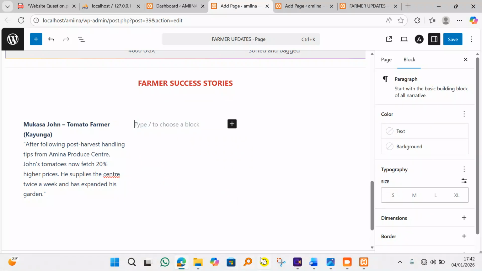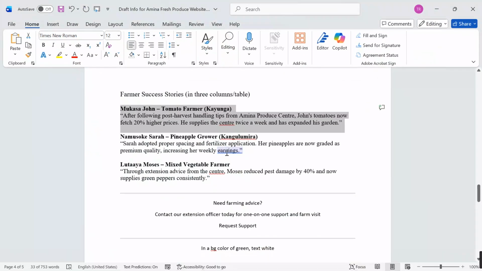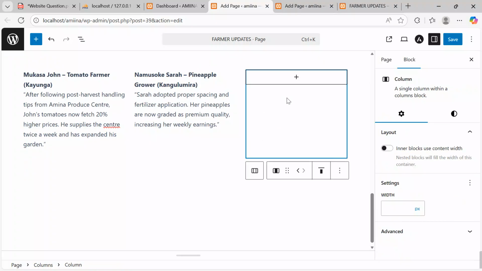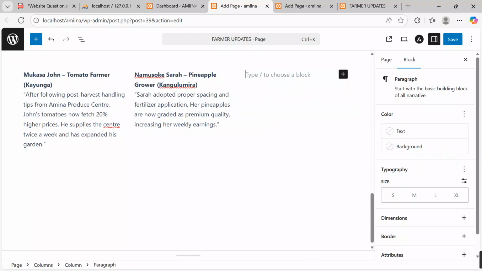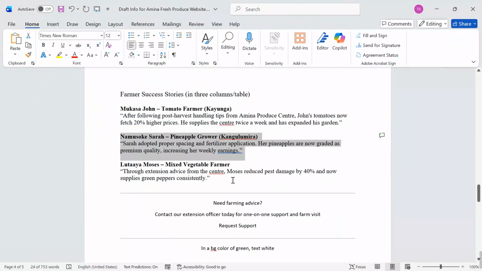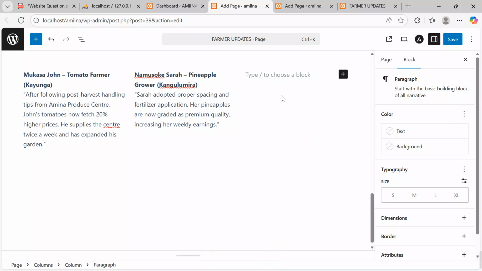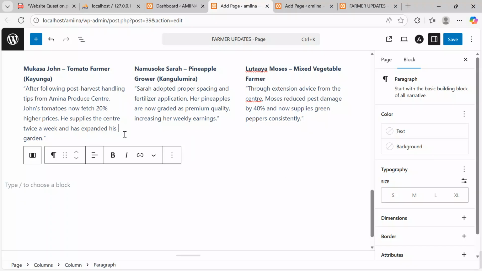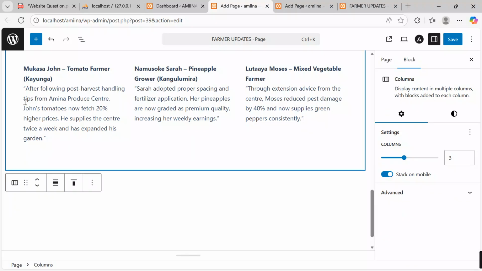Get back to this. Click add block, paragraph. Here we put another success story. Get back here. Highlight. Control C. Get back here. Control V. Get back to the last. Come here. Paragraph. Check back our support document. Come here. Control C. Highlight. And then Control V.